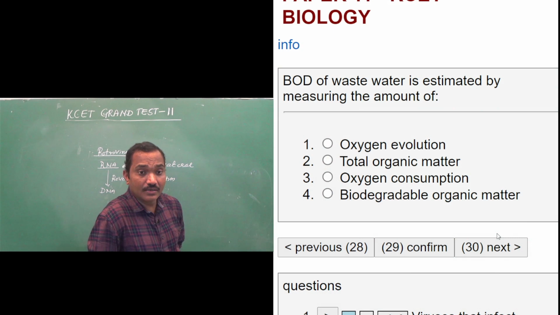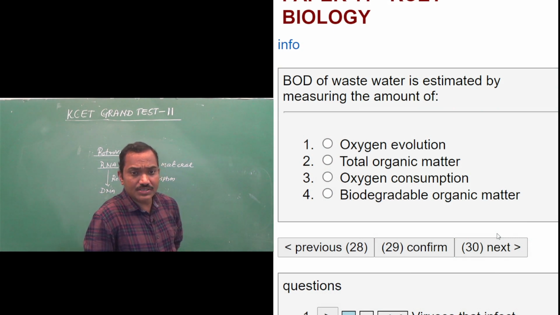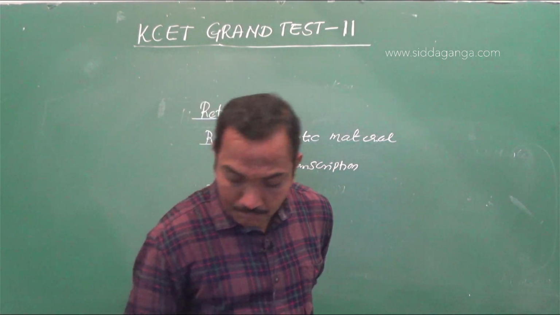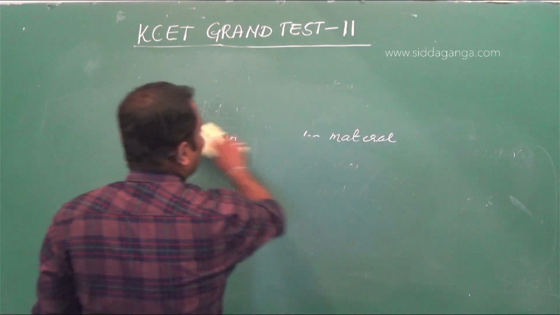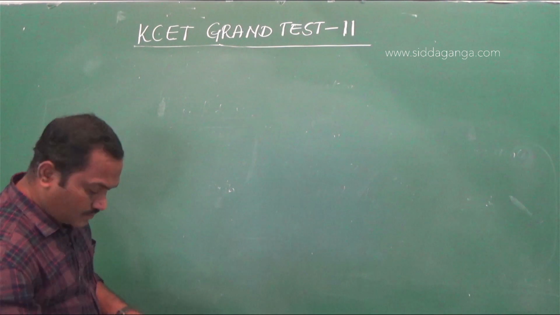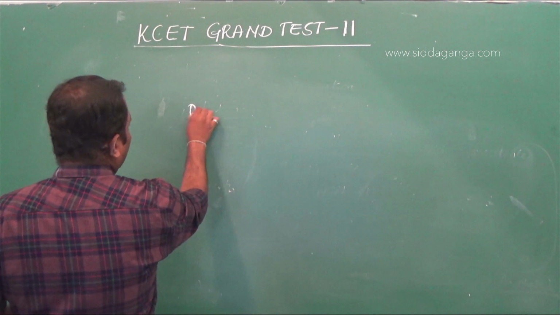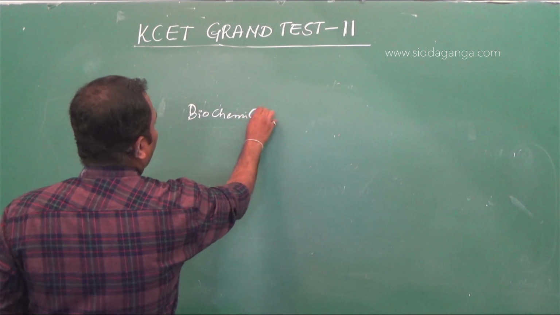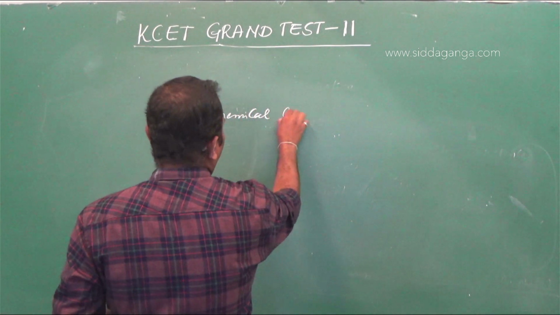Question number 29. BOD, biochemical oxygen demand of wastewater, is estimated by measuring the amount of. See, the name itself indicates biochemical or biological oxygen demand.